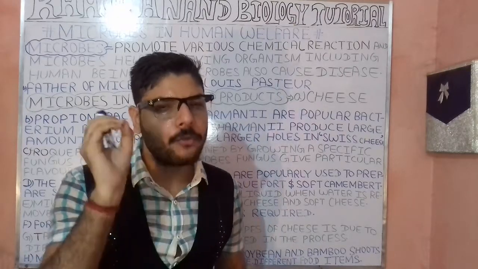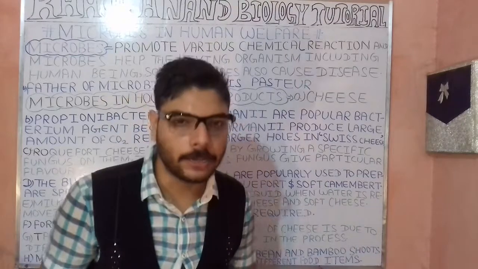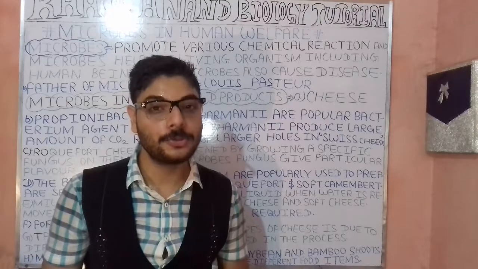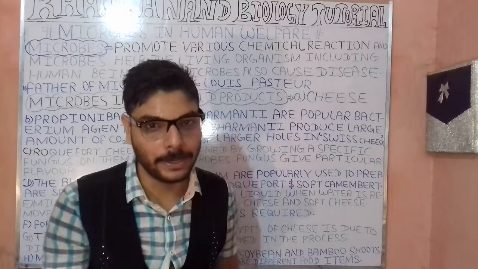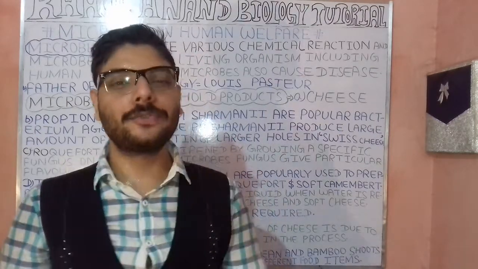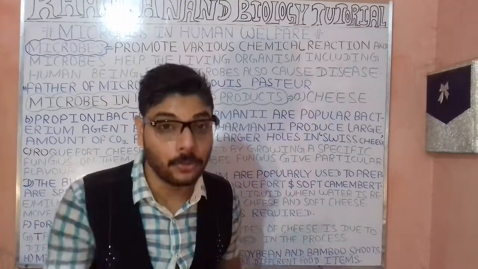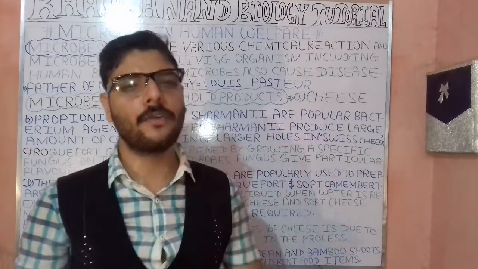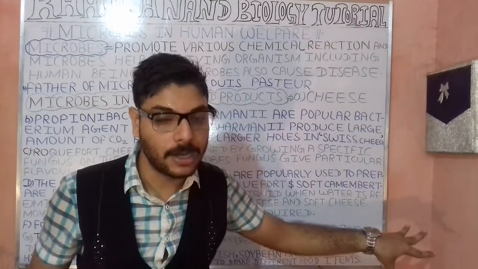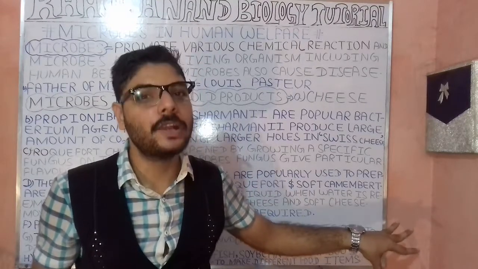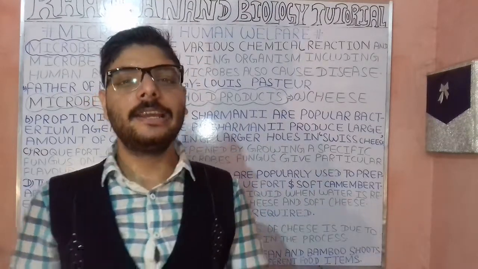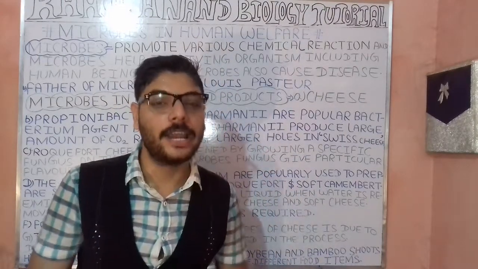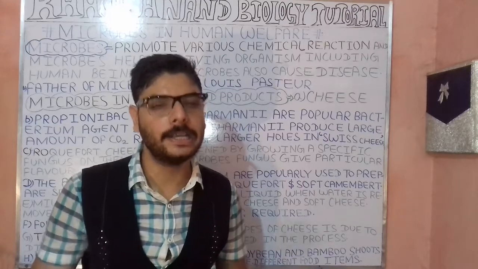After that, when we talk about the next features with reference to microbes, these microbes play an important role in the fermentation of soybean, as well as the fermentation of fish and bamboo shoot. So these play an important role in fermenting these items, in order to make different types of food items or food ingredients. Just to have understood, microbes play an important role in the formation of cheese.